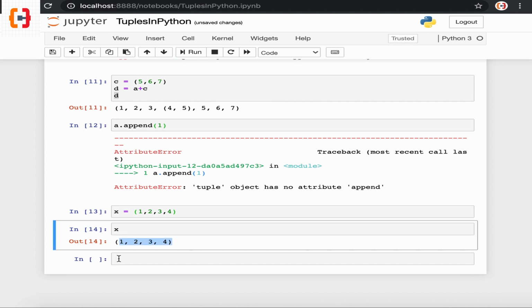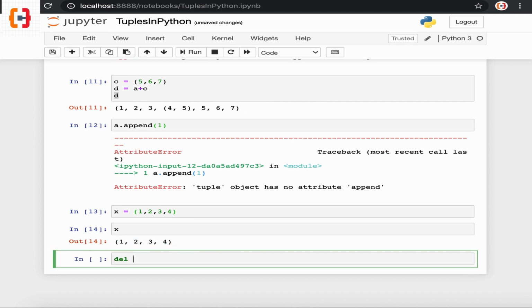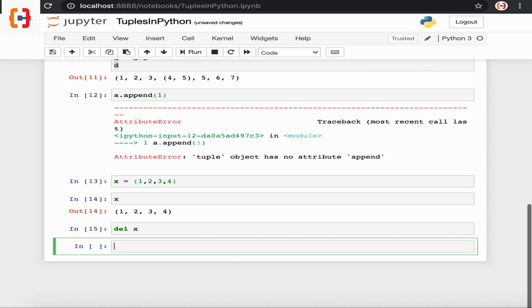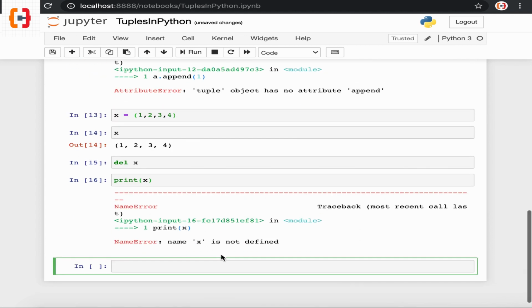Now if I use this del keyword on this tuple x and execute this command, the tuple is deleted. To verify that, we can use the print command and print this variable x. So we can see the error: name x is not defined.